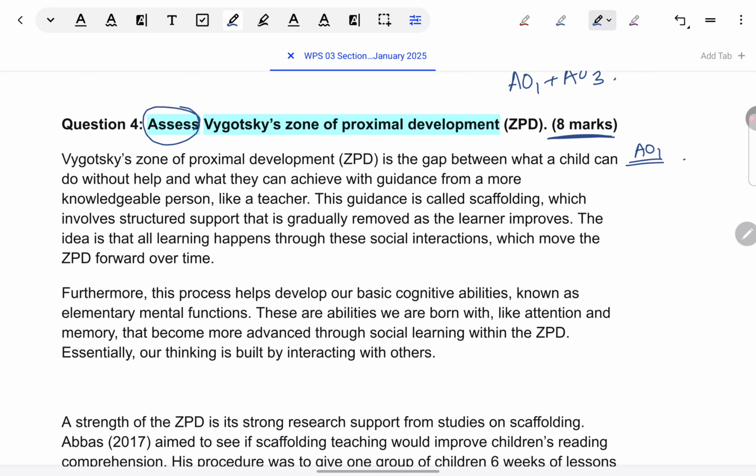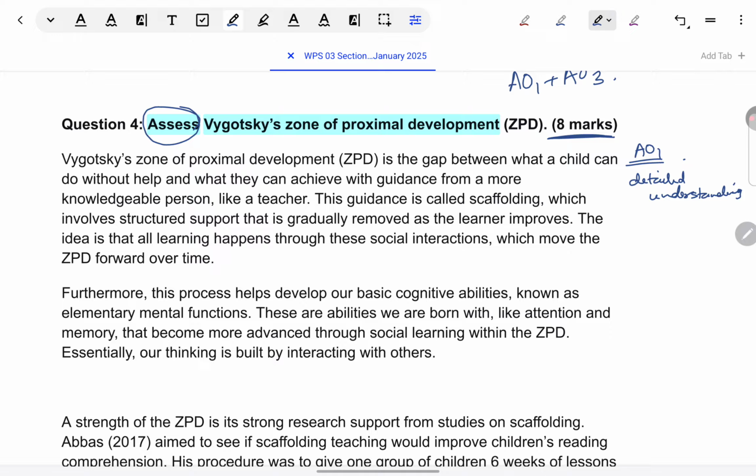Sometimes for short answers, it's okay. If it's not very deep, just a definition is fine. But in AO1, you can check with the mark scheme. You have to show detailed understanding, in-depth knowledge, good terminology, right? All of that is needed.